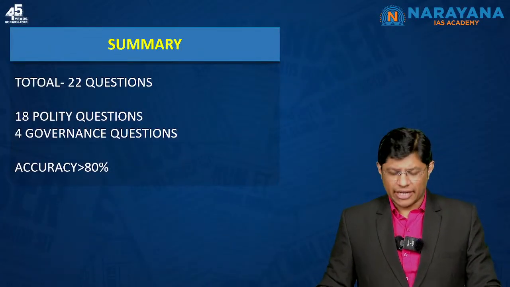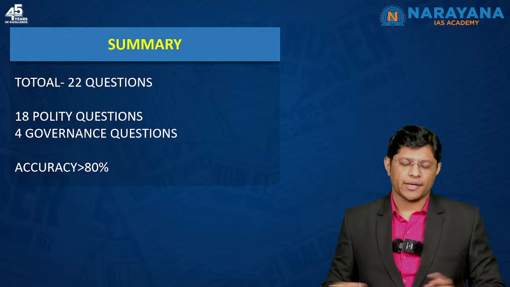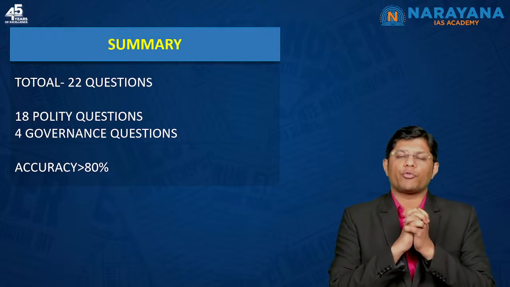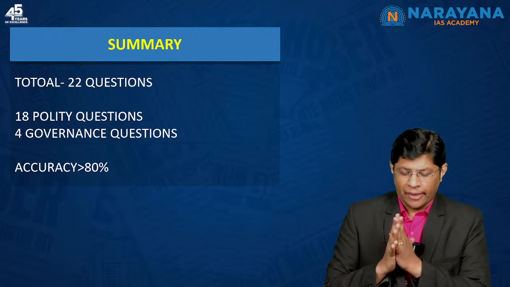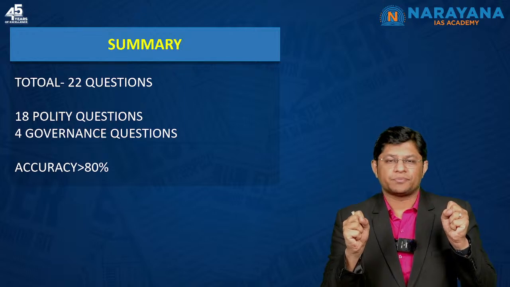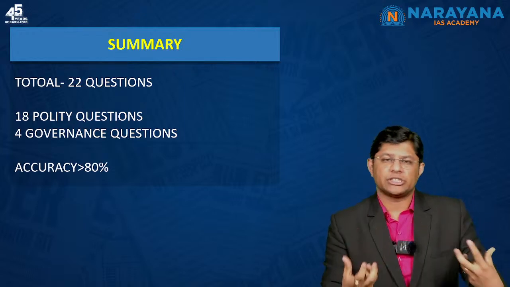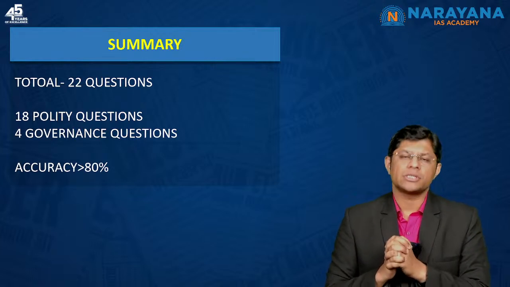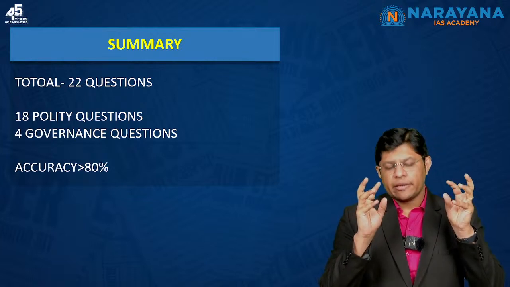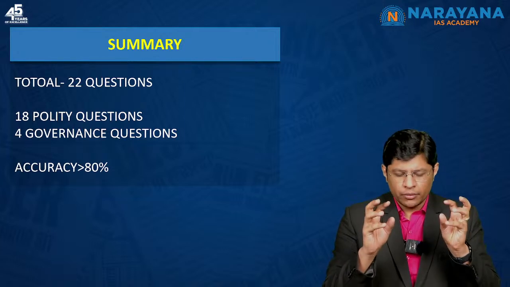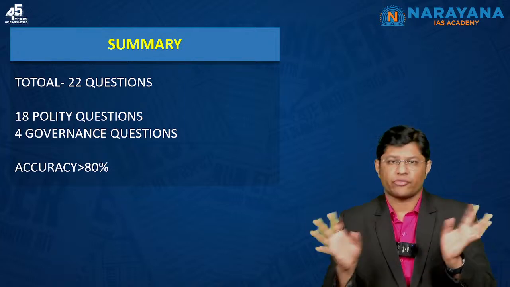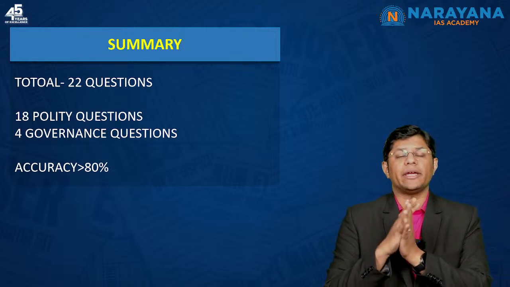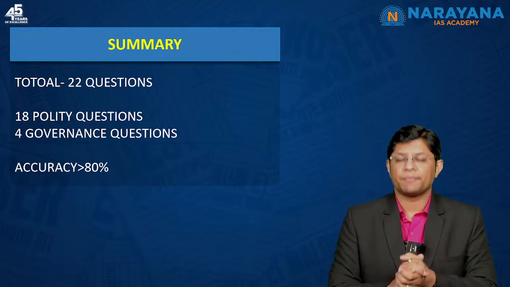And that's it, students. I guess we have so far discussed 22 questions. 18 questions from Indian polity and 4 questions from governance. So going through these questions, how do you perceive these 22 questions that came from polity and governance? Students, the questions that came from polity and governance were easy. It's not that the questions were tough, right? Barring a few questions which were factual and which require you to be informed with the current updates.